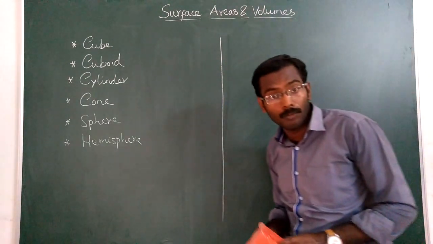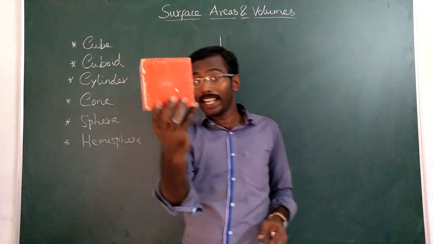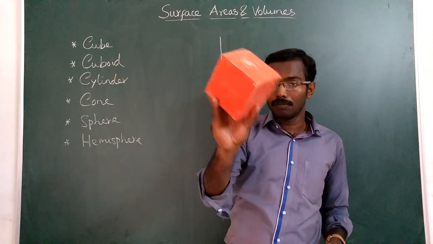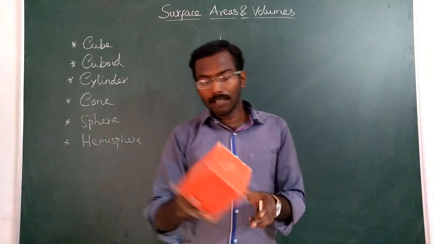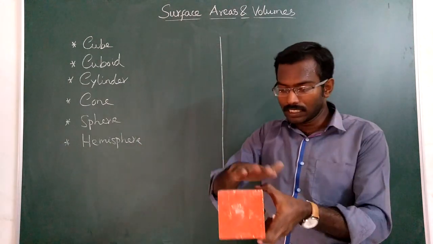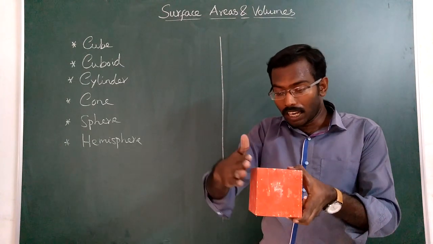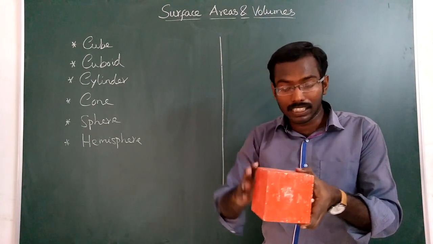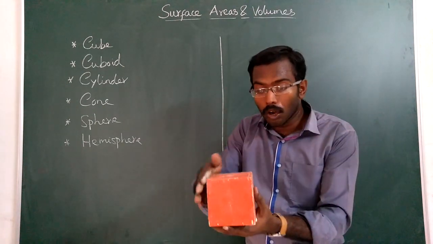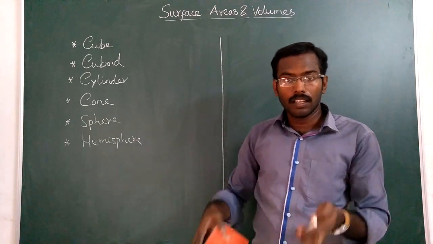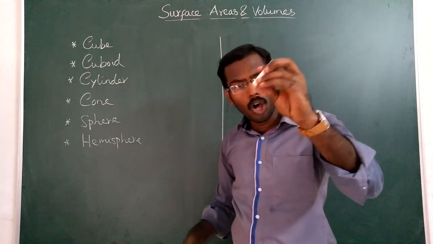What do you mean by volume? Volume is the space occupied by this object, the space occupied by this cube. For example, if you consider this cube, it occupies this much space. It is not just the external surface, but the whole cube is included. Volume means the whole cube. Understood? The volume of the chalk piece means the whole chalk.